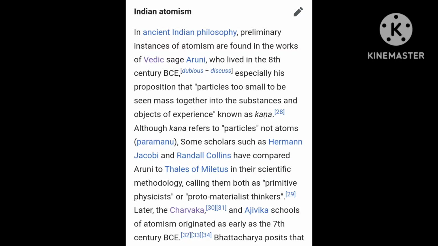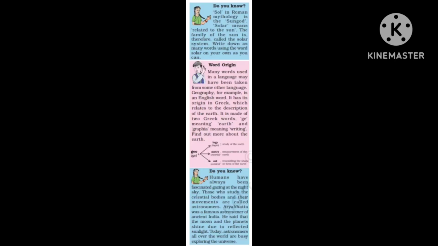Vedic sage Aruni, who lived in the 8th century, and you can see in the quotation it is dubious, because we don't know. Some scholars such as Hermann Jacobi and Randall Collins have compared Aruni to Thales of Miletus. So I encourage people to click on the link to Thales of Miletus to understand the methodology. And both as primitive physicists of proto-materialism. Later, the Charvaka and Ajivak schools of atomism originated as early as the 7th century BC. So as you can see, in the 7th century BC, you already had materialist schools of thought discussing that.